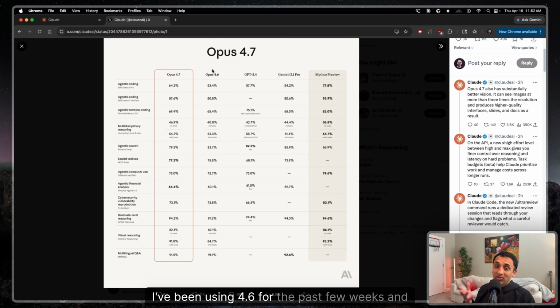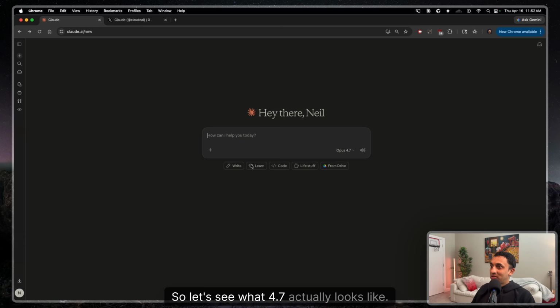I've been using 4.6 for the past few weeks, and that truly was like an order of magnitude better than everything else that's out there, even the Claude models. So let's see what 4.7 actually looks like.